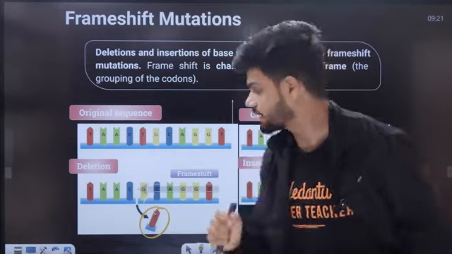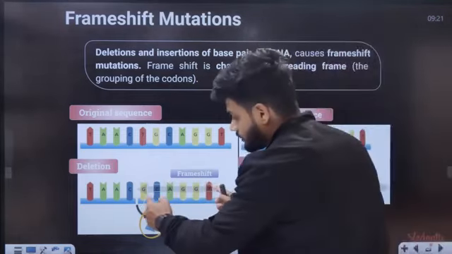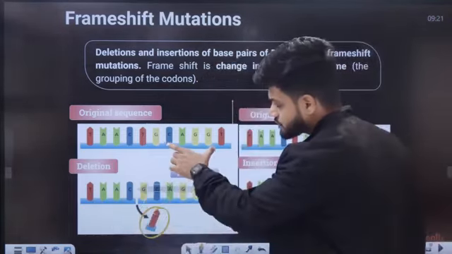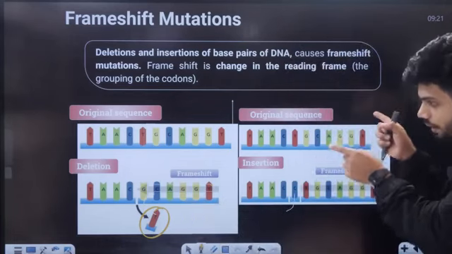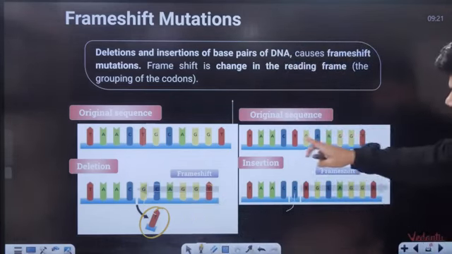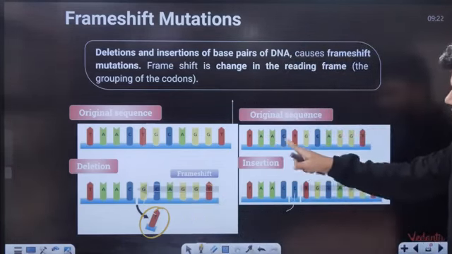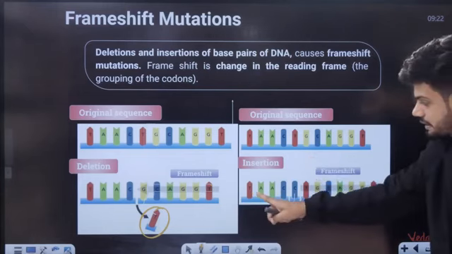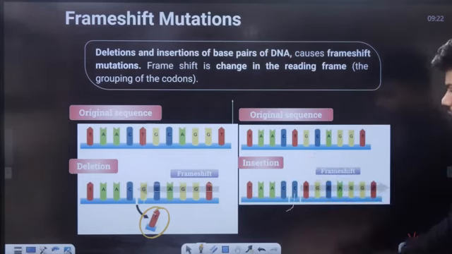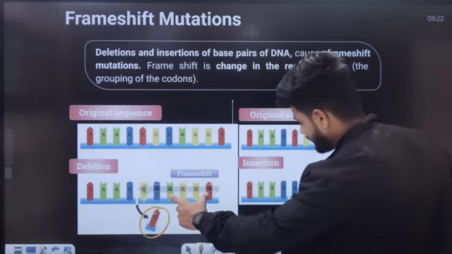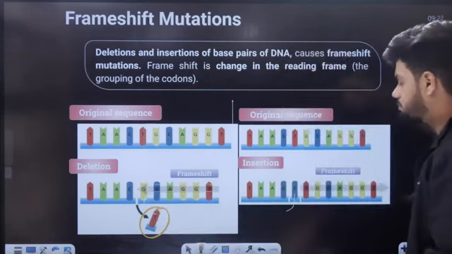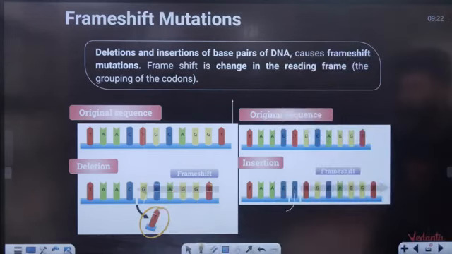If I don't add anything, the entire frame will move forward. Initially it was TAACT, now it is becoming TAACC. Why? Because the entire frame is moving forward. That is called your frame shift mutation.